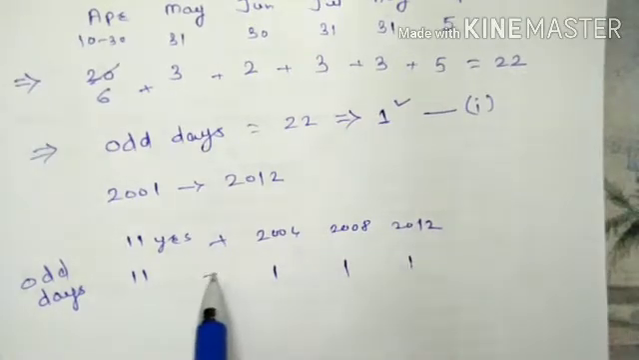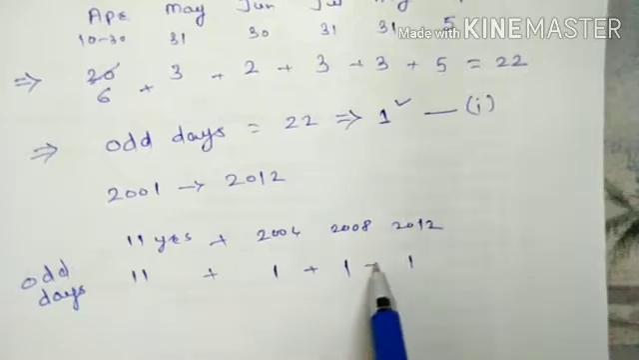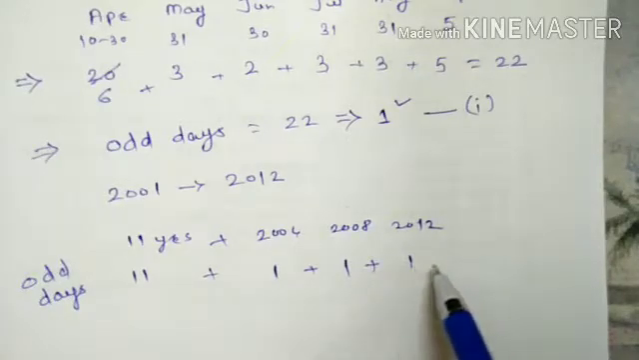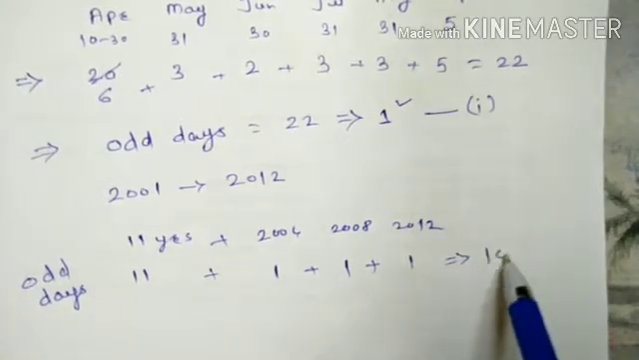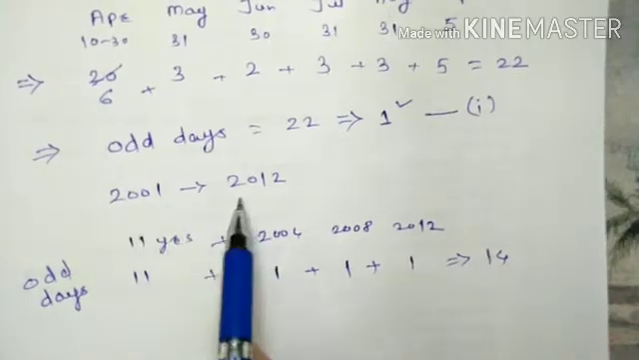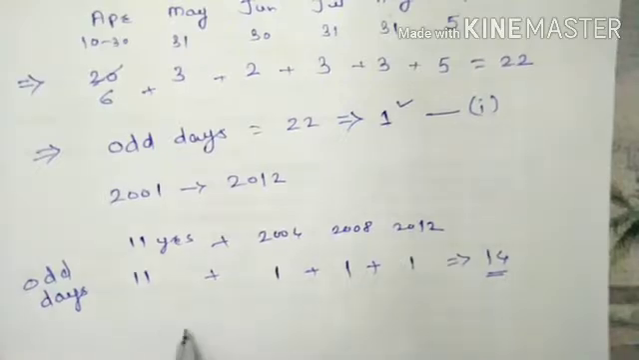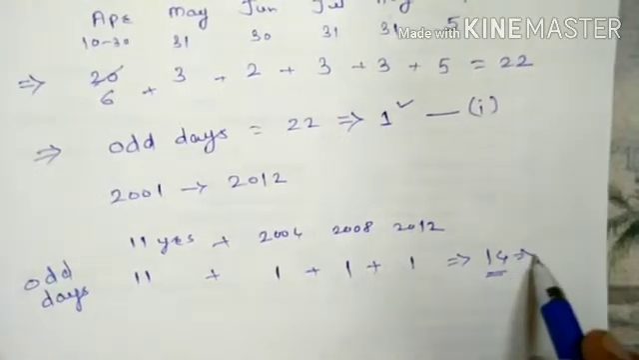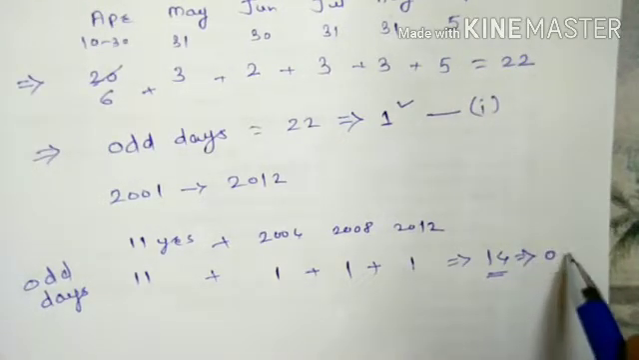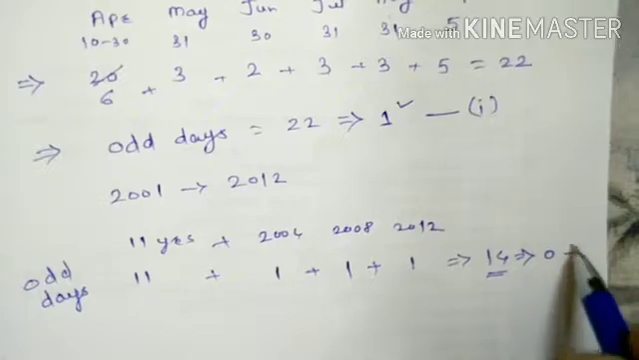So total number of odd days are 11 plus 1 12 plus 1 13 and after that 14. It is 14 odd days in these years. So that 14 divided by 7, we will get remainder as 0. So the total number of odd days are 0. We will indicate it by 2.